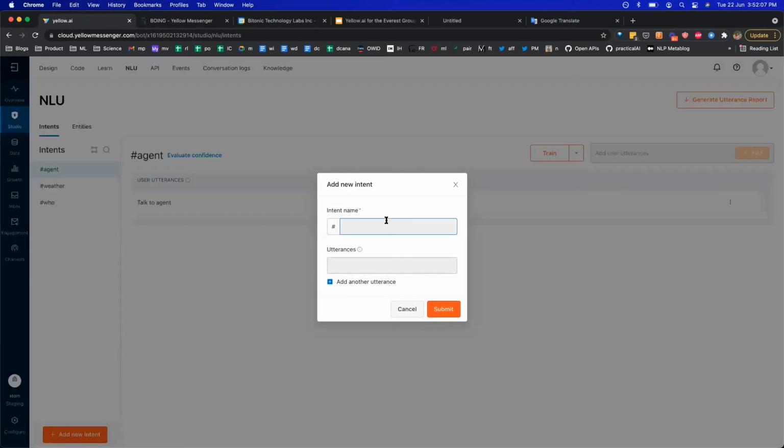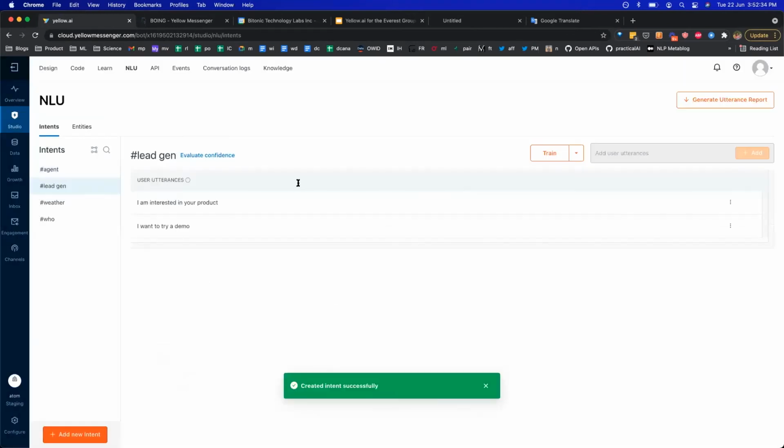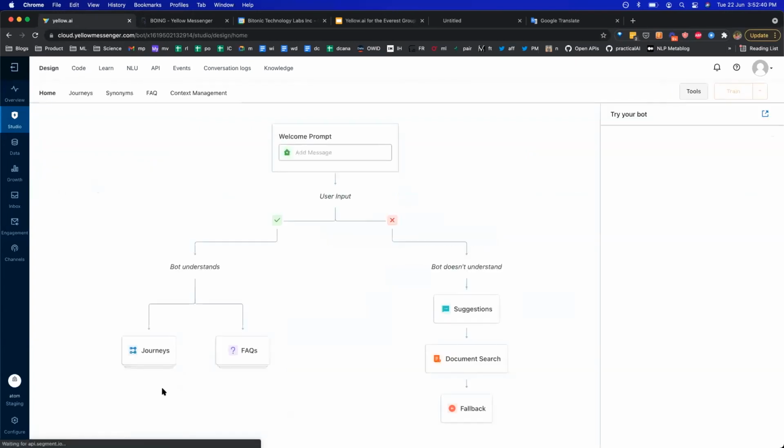Let me add a new intent. This one will be called lead generation, let's say, lead gen. I want to try a demo. Here I'm just adding a few examples of what a user might say, and just hit submit. Yeah, and I can go ahead and train it since I've added some new data over here. Now let's go back to our design section.